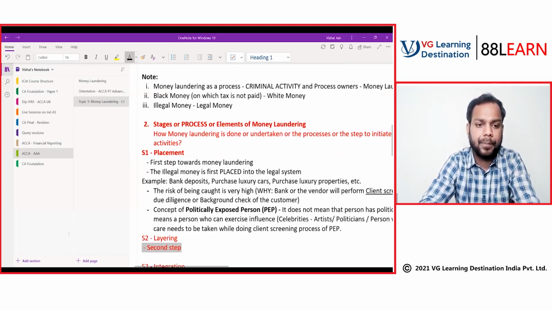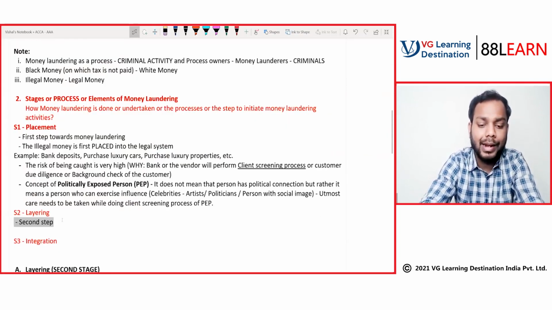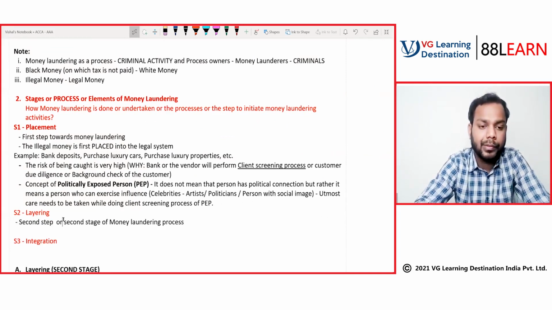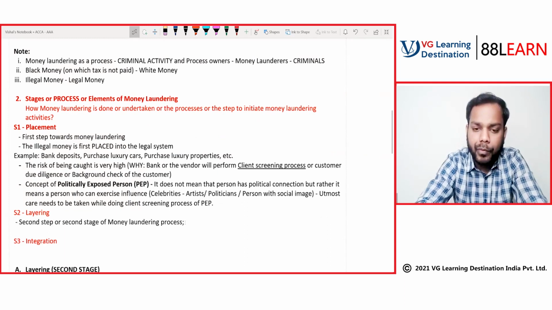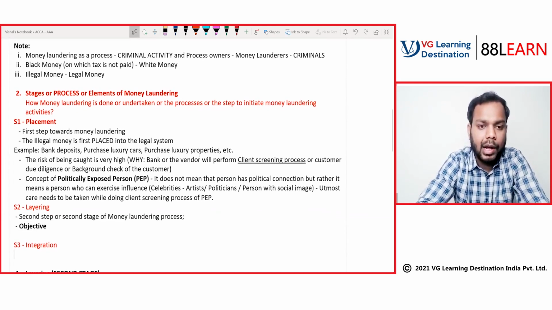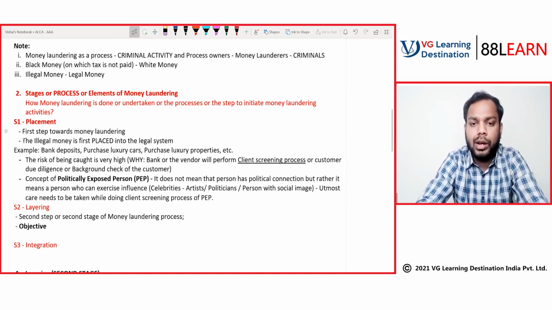Layering forms the second step, or second stage, of the money laundering process. Now, first, what is the objective of this process? When we discuss objective, what was the objective of the placement? The illegal money is first placed into the legal system.